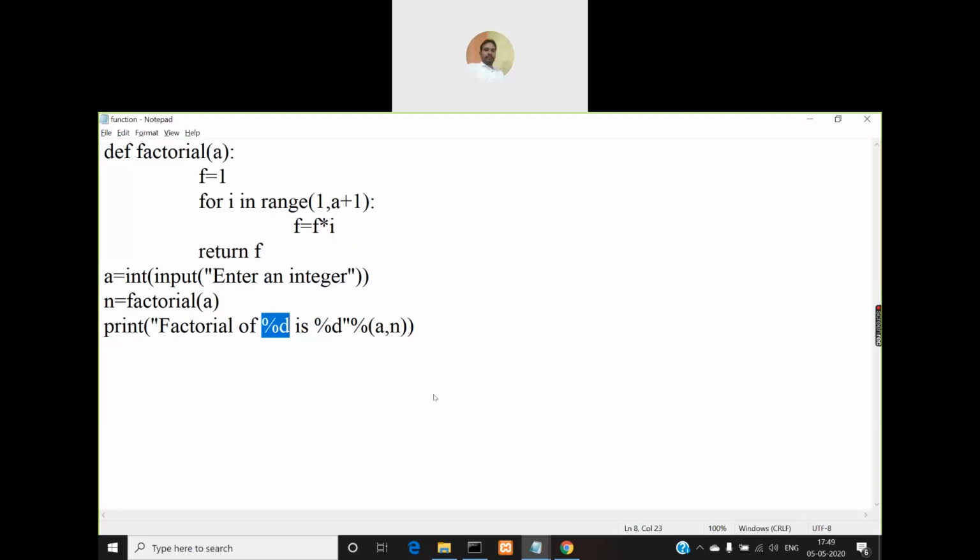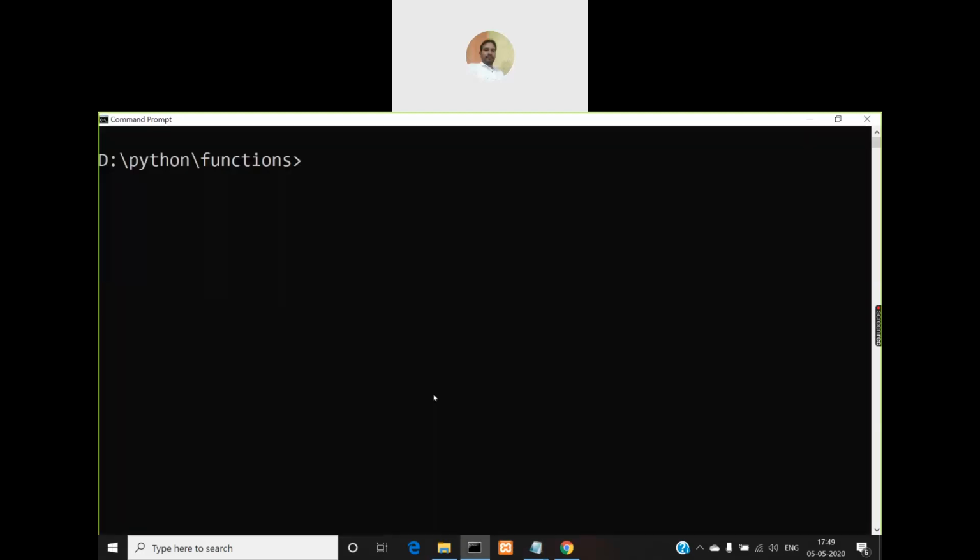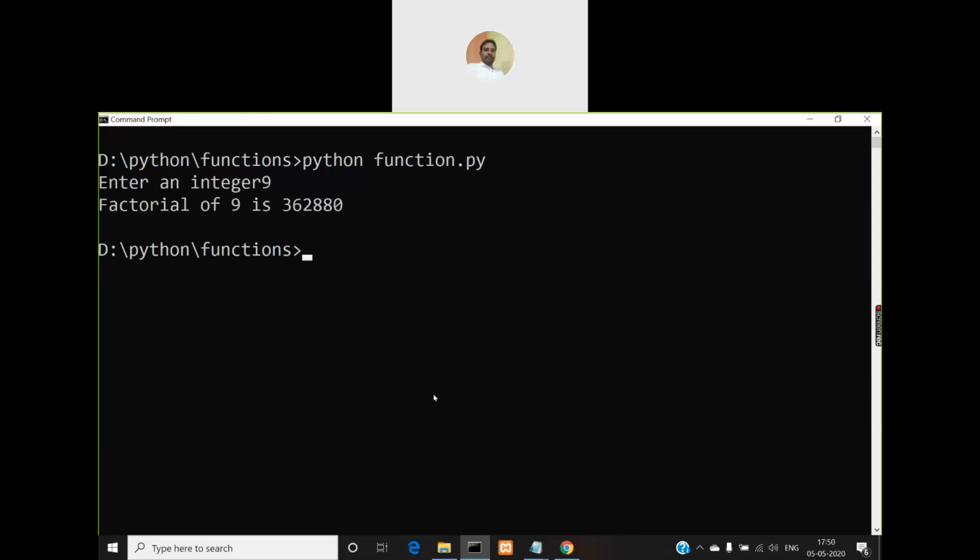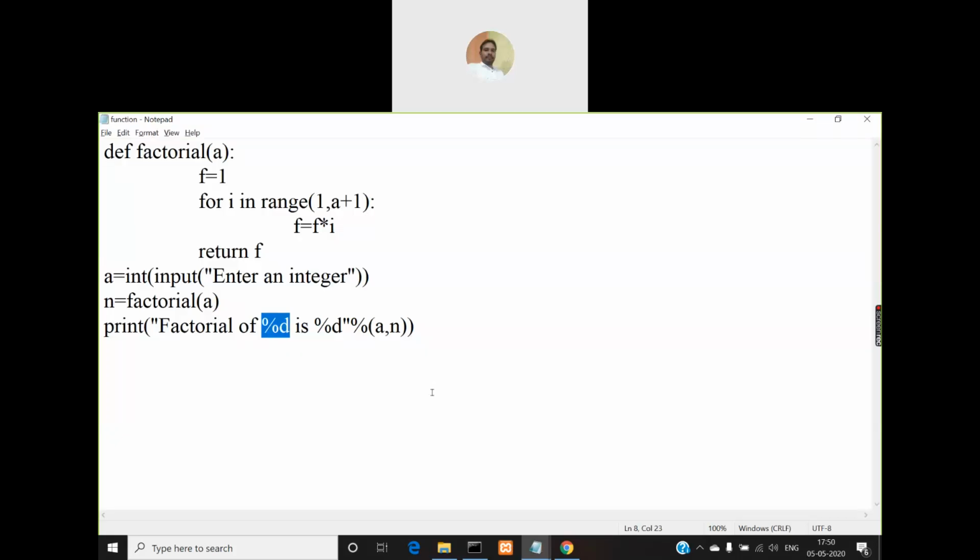The name of the file is function.py. So, python function.py. It is asking me to enter an integer, so I am entering 9. Factorial of 9 is 362880. So you understood how to define a function and how to make a call to that function.